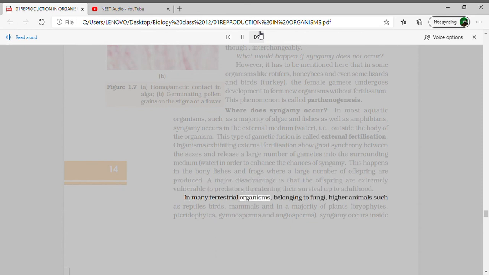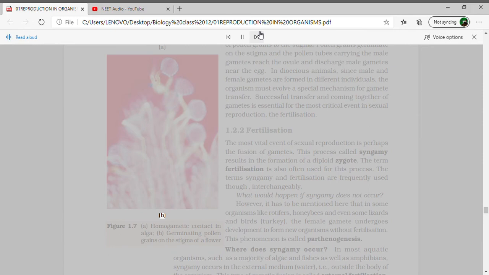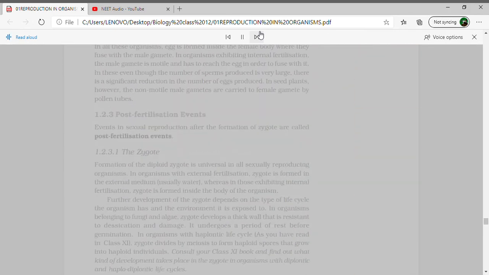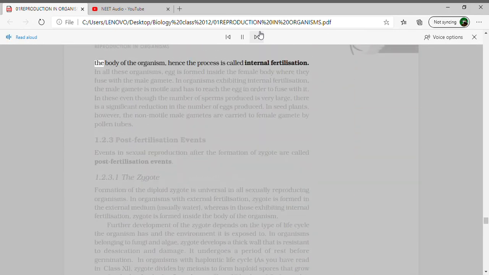In many terrestrial organisms, belonging to fungi, higher animals such as reptiles, birds, mammals, and in a majority of plants, bryophytes, pteridophytes, gymnosperms, and angiosperms, syngamy occurs inside the body of the organism, hence the process is called internal fertilization. Figure 1.7, A. Homogametic contact in alga, B. Germinating pollen grains on the stigma of a flower.